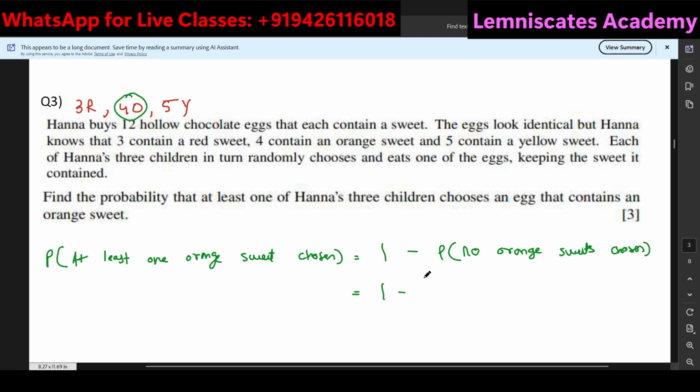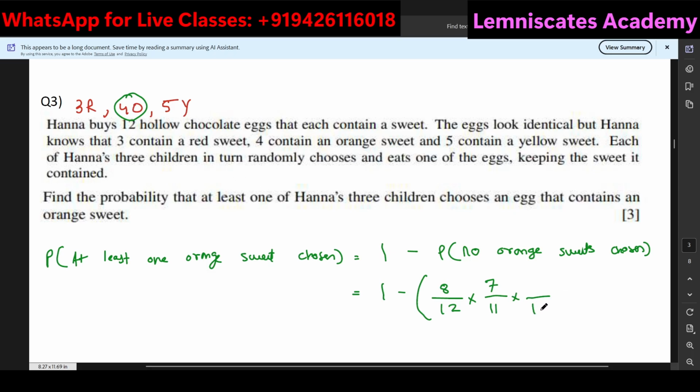Out of 12, I am having 8 possibilities to choose any of the other sweets other than orange. And once I have chosen, let's say, one of the yellow, then I'm remaining with 7 other sweets. And of course, out of 12, I have consumed one. So I'm left with only 11 total sweets, out of which I'm having 7 possibilities to choose the other sweets and not orange.